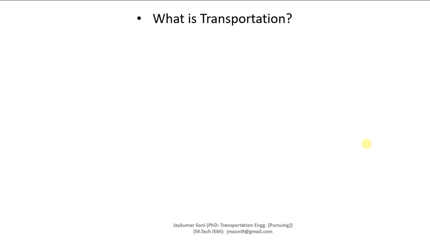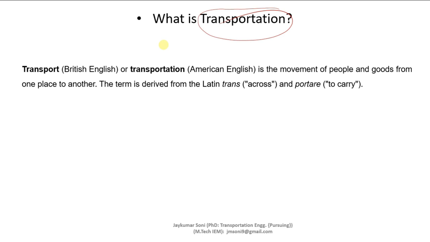Now let us learn about transportation, how this term is coined or defined. Transport, my friends, is a British English word, and transportation is an American English word. It just means the movement of people and goods from one place to another. The word transportation is made up of two Latin words. Trans means across, and sport means to carry. Transportation means the movement of people and goods from one place to another.